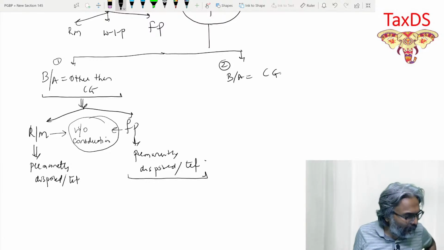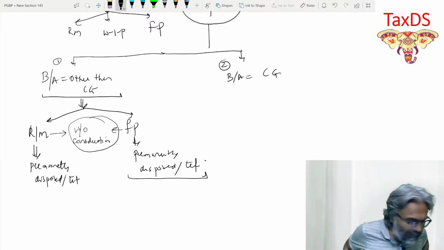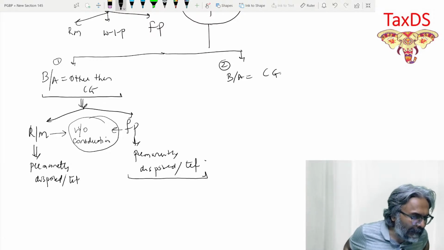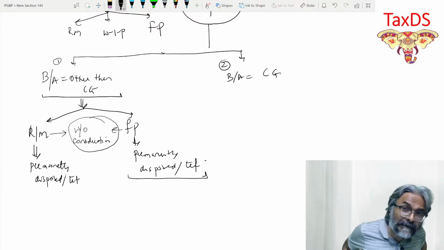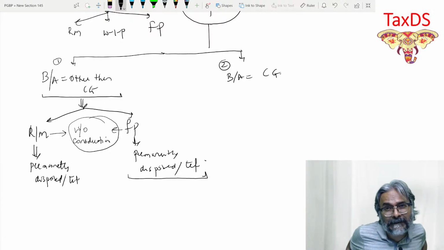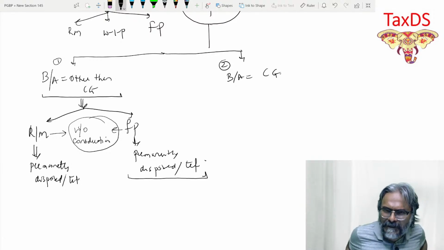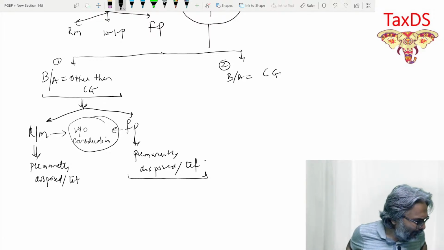If the final product has been permanently disposed of or transferred without any consideration, can I therefore say it is a supply under section 7(1)(c) read with Schedule 1?